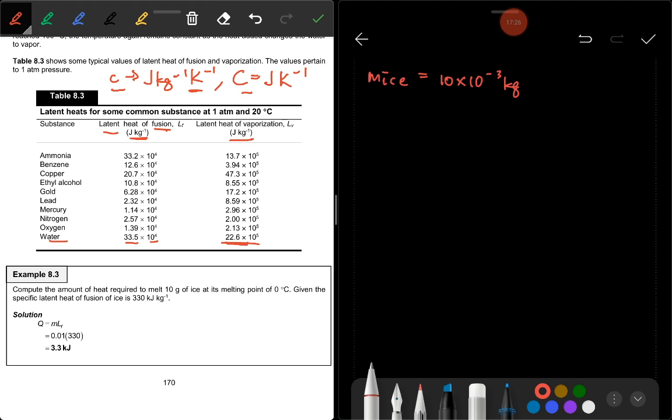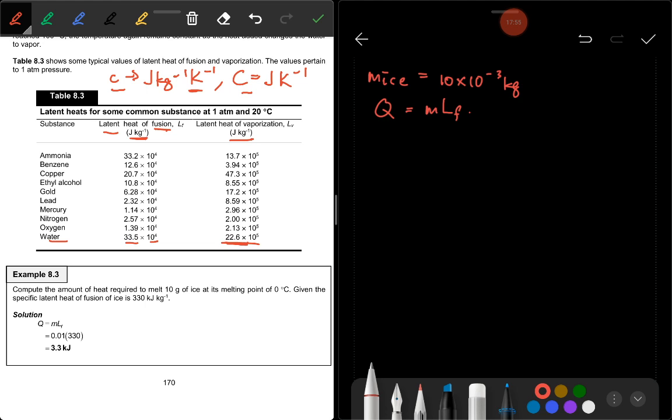Given the specific heat capacity and latent heat of fusion of ice from here. So this example is more about how you are going to use the latent heat equation, Q is equal to M L_F.